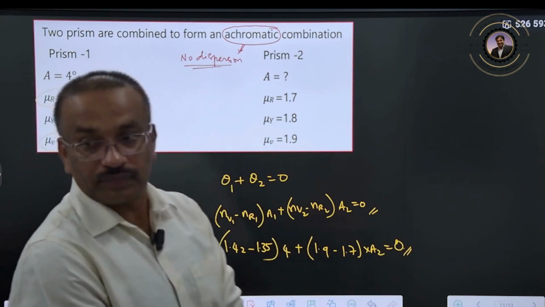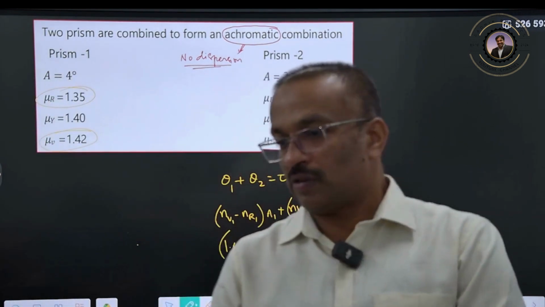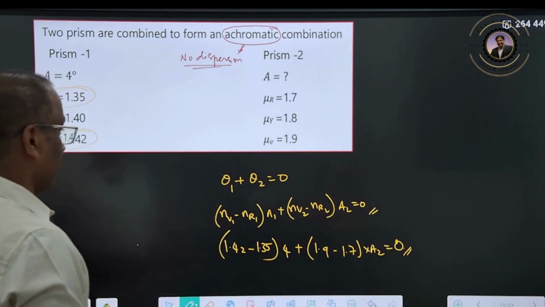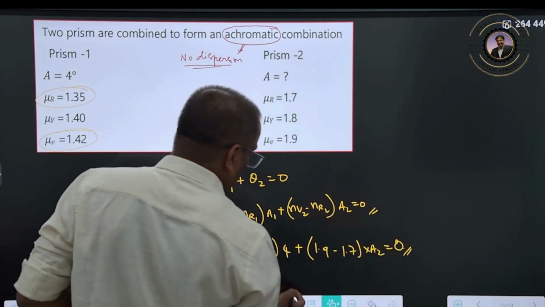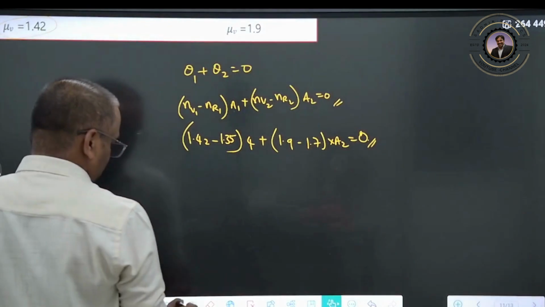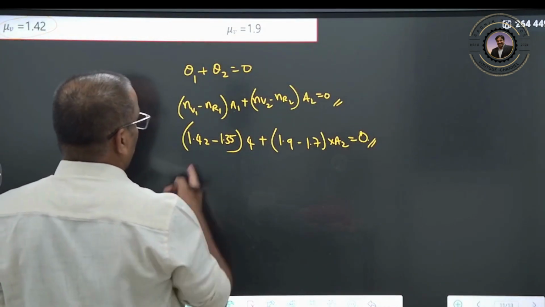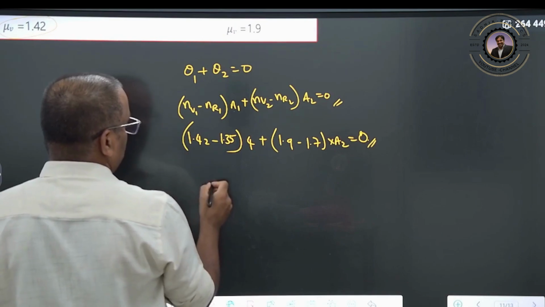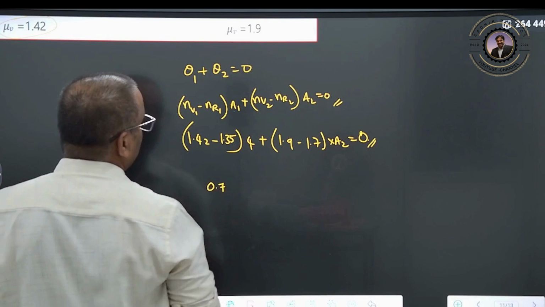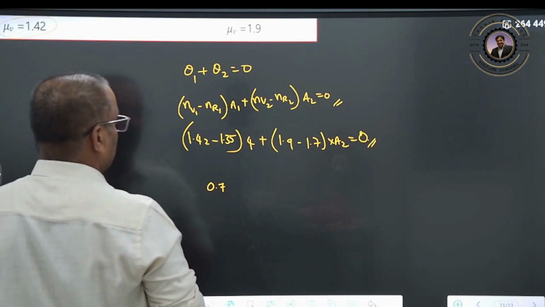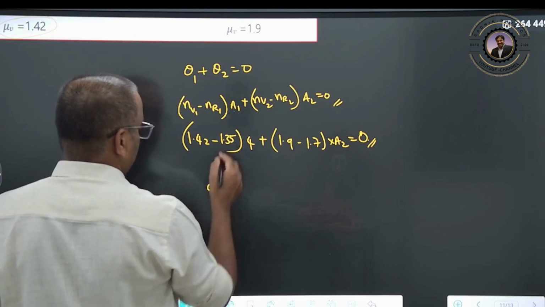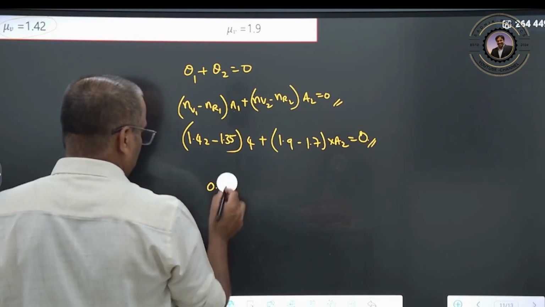Clear? In this way you can solve it, right? If you really solve for this one, therefore here you have to get it now. So here 5 7, clear? So 0.7, no, 0.07